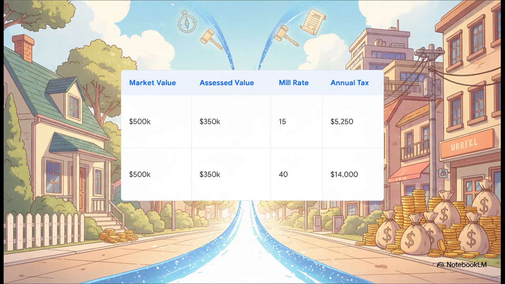Let's put that into perspective and see how it translates to real dollars and cents. Imagine two identical homes, each with a true market value of $500,000. Under Connecticut's rule, both have an assessed value of $350,000, right? Well, if House A is in a wealthy suburb with a low mill rate of, say, 15, the annual tax bill is $5,250. But if you pick up that exact same house and drop it in an urban center with a mill rate of 40, that annual tax bill skyrockets to $14,000. It's the exact same property value, but drastically different taxes, purely based on which town's records you're looking at.